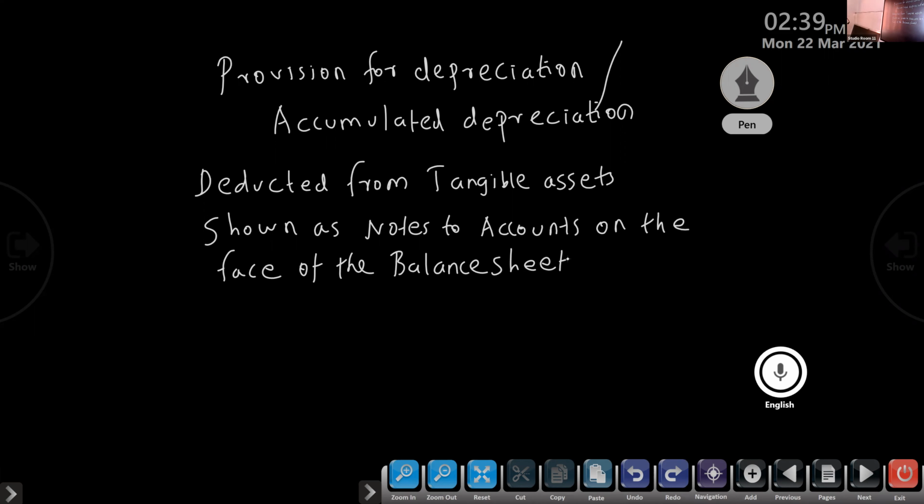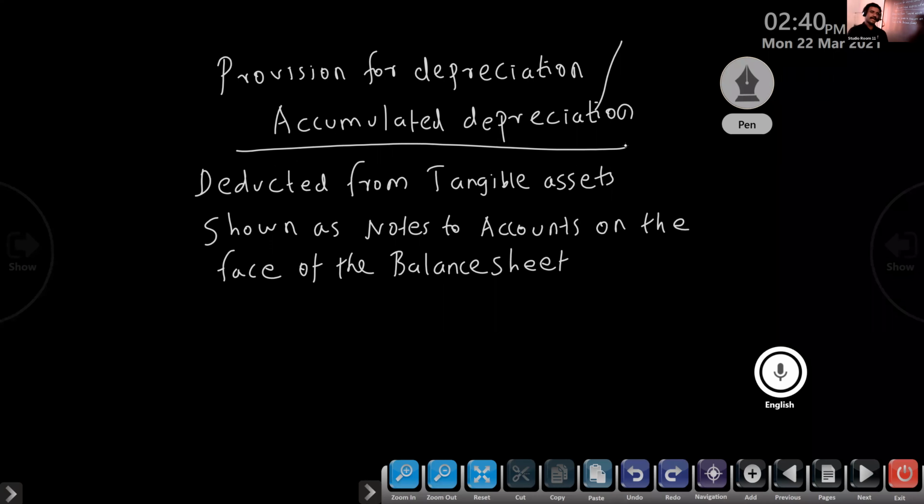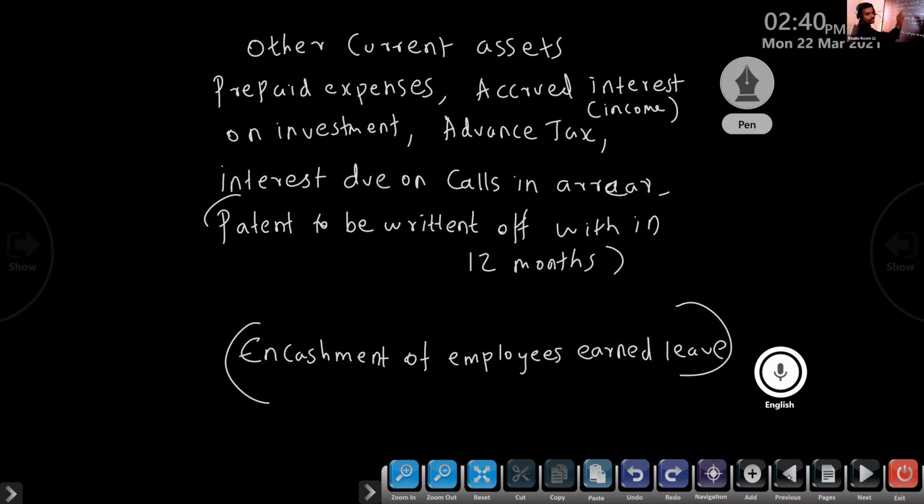Provision for depreciation or accumulated depreciation is deducted from tangible assets under notes to accounts. As I said, first we will prepare the format, then afterwards notes to accounts, working notes. For each item we will write a working note.